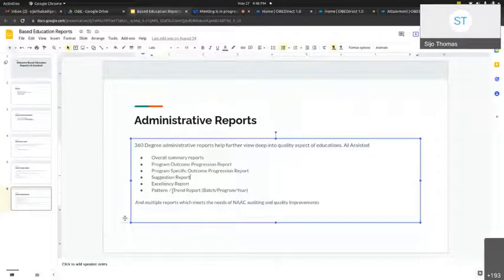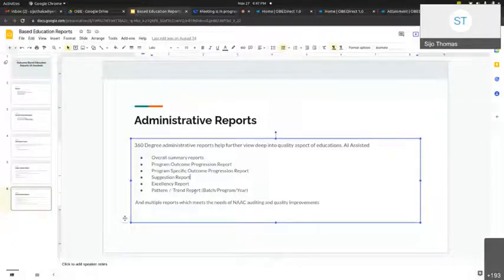That kind of report is already available. That kind of trend and pattern report can be generated, and the management or stakeholders can take necessary actions for incorporating better attainment.